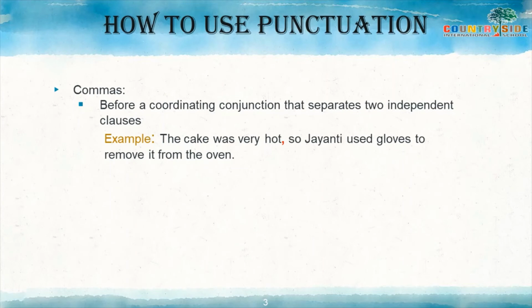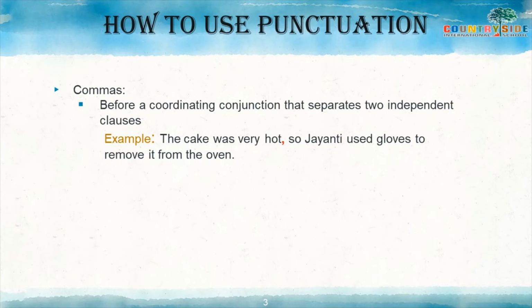The cake was very hot. Okay, the cake was very hot. So the word so is working here as a conjunction. Which conjunction? Coordinating conjunction. So before so we can use a comma here. The cake was very hot, so Jayanti used gloves to remove it from the oven.